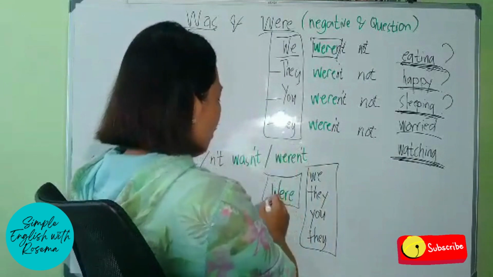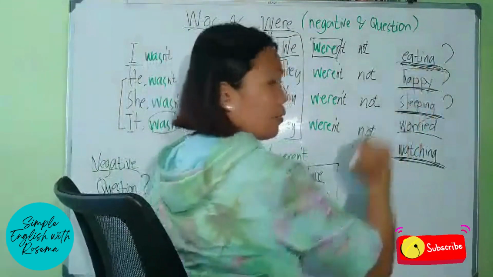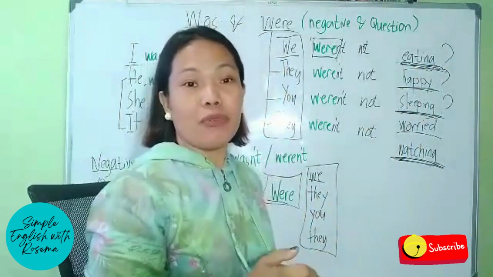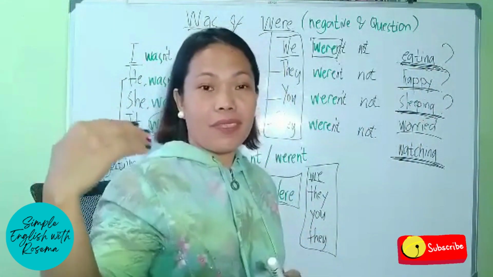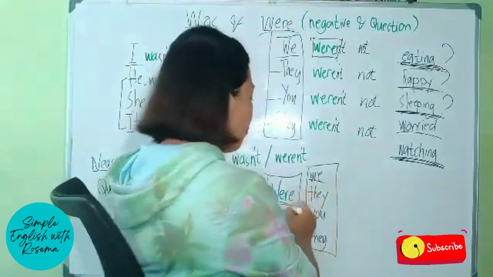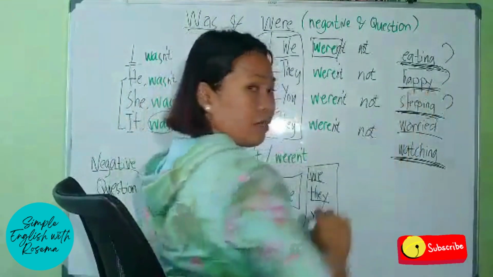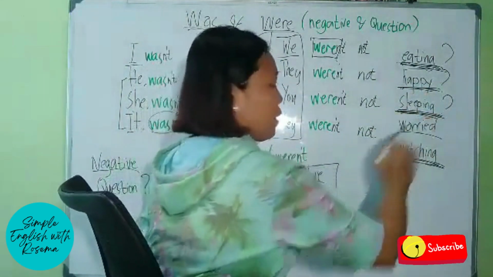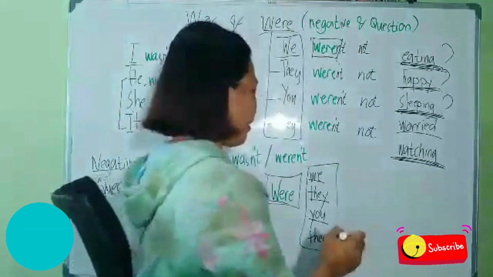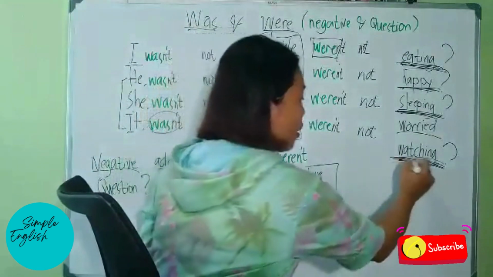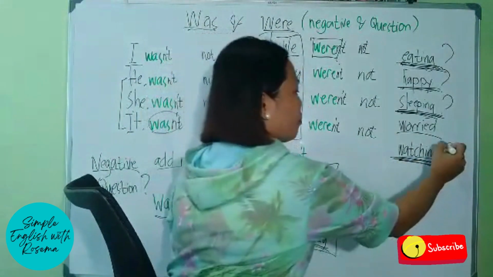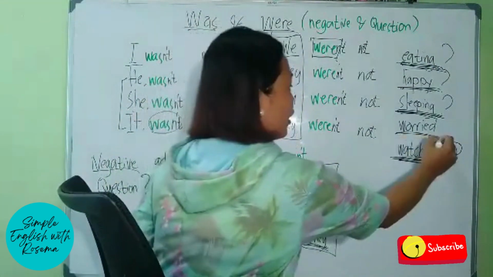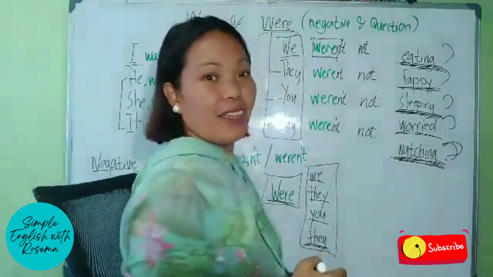So we can say, were we eating? Again, since it's a question, the intonation will rise at the end of the sentence. Were they happy? Were you sleeping? Were they watching? Or were they worried? Question mark.